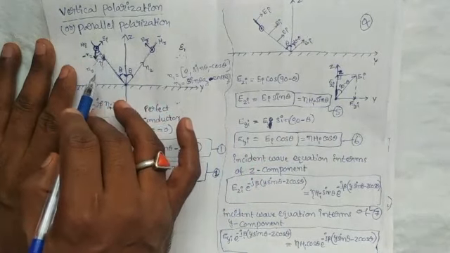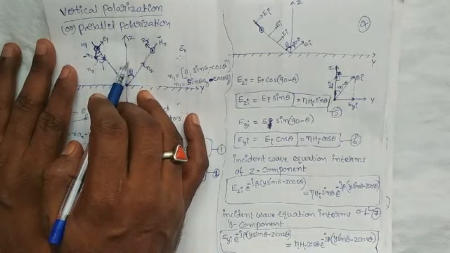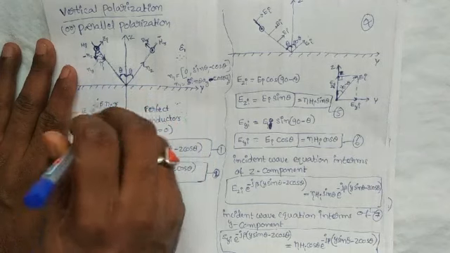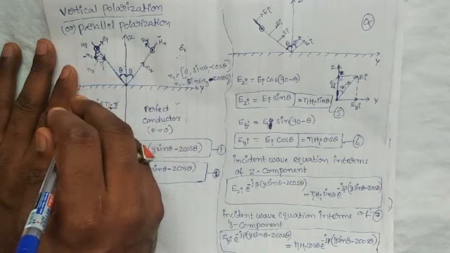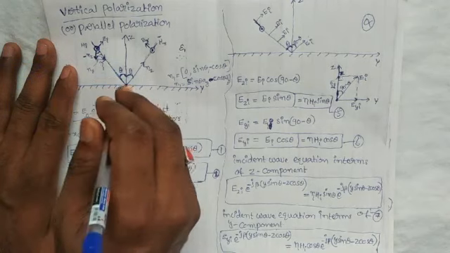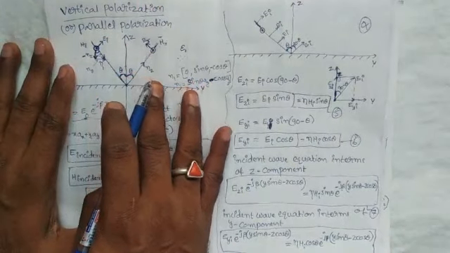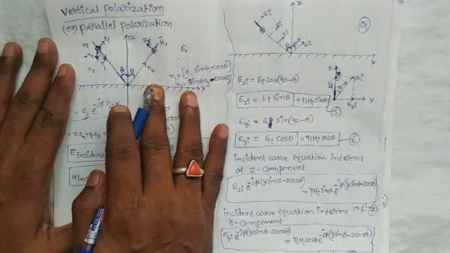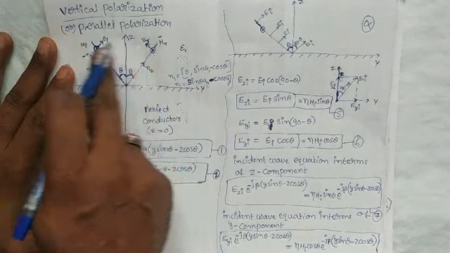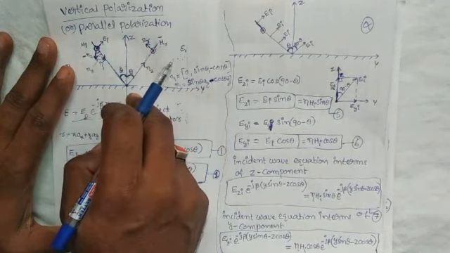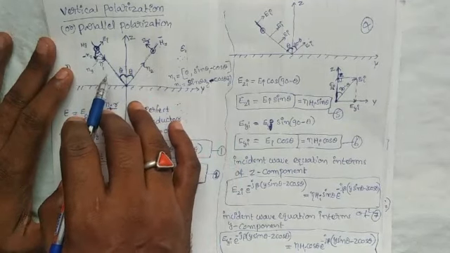This polarization is simply called parallel polarization or vertical polarization. If the magnetic field is parallel to the plane of incidence, that polarization is called perpendicular polarization or horizontal polarization. Here we are observing parallel polarization. For parallel polarization, the magnetic field is perpendicular to the plane of incidence, or the electric field intensity is parallel to the plane of incidence. Now we are marking the unit vectors for both the incident and the reflected wave.